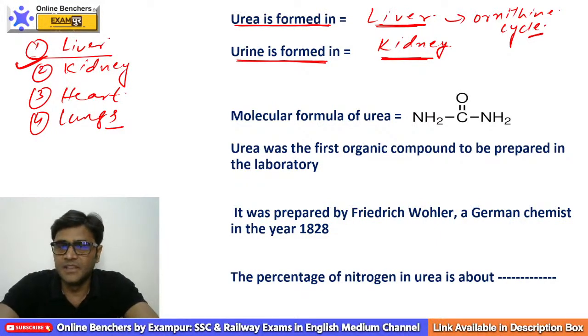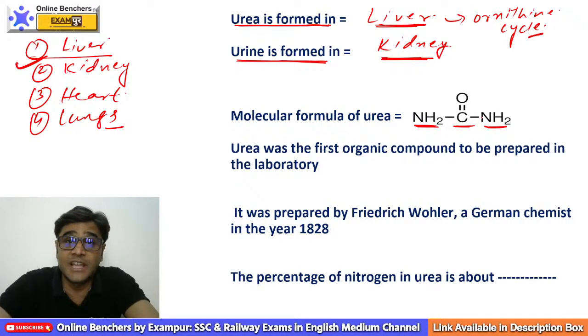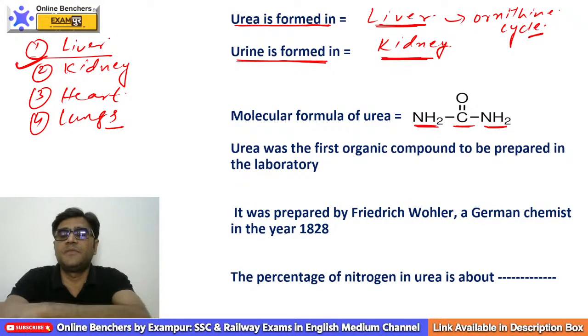Now this is the molecular formula of urea, NH2CONH2. So the major excretory product of human being is urea. So human being is a ureotelic animal. Okay, so this is the molecular formula of urea.